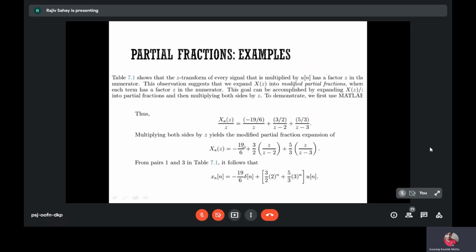Finally, when you calculate the inverse term by term, you will multiply z with all the terms on the right hand side and the left hand side. So you'll be left with this, and this will be the final inverse Z transform. Here you have z by z minus 2 and z by z minus 3, so you will have the form gamma to the power n u of n. Is this understood by everyone?